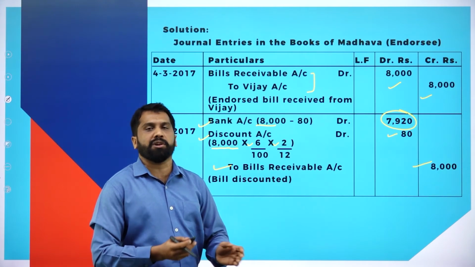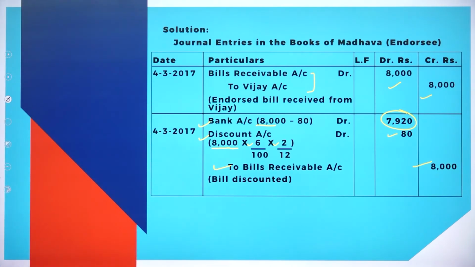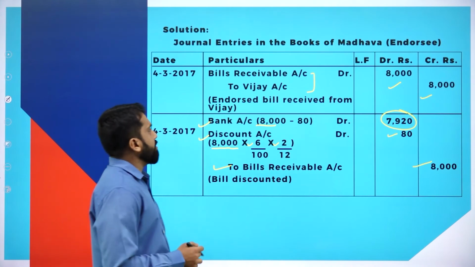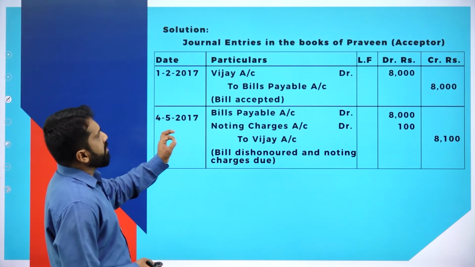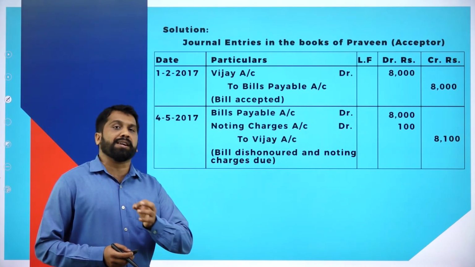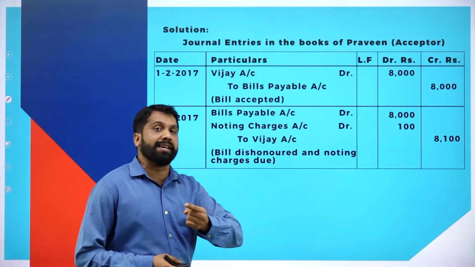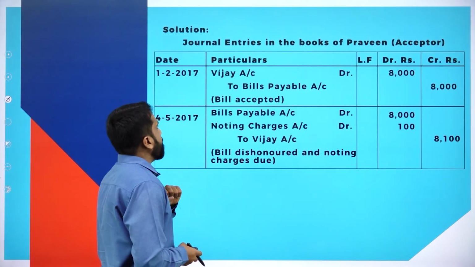This is all about the journal entries in the books of the endorsee. Please take a screenshot. Once that is done, we'll go for the next one: journal entries in the books of Praveen, the acceptor. Acceptor means buyer. Remember, acceptor is always the buyer, maker is always the seller.